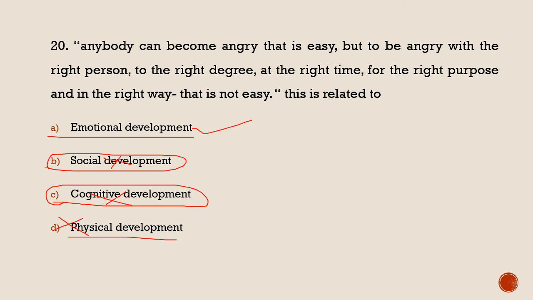It helps you understand in which way you can express your thought so that you do not hurt someone, and you can easily express your thought in the right way. So emotional development is the answer.